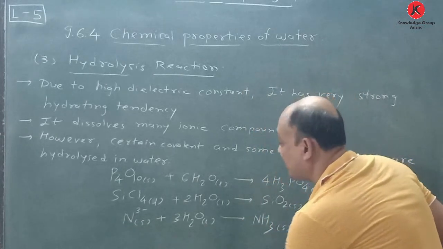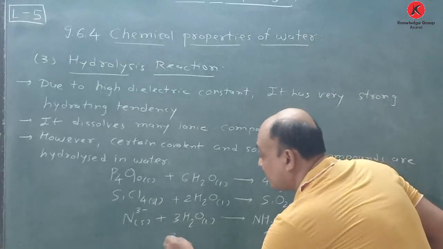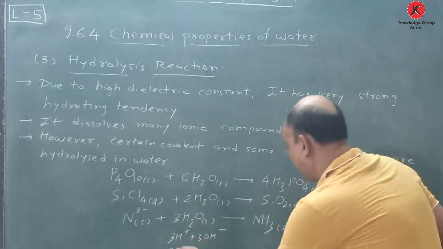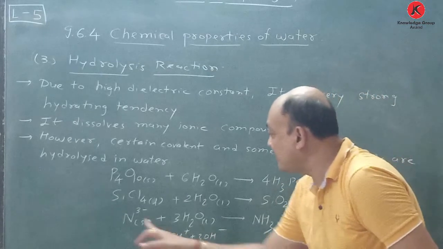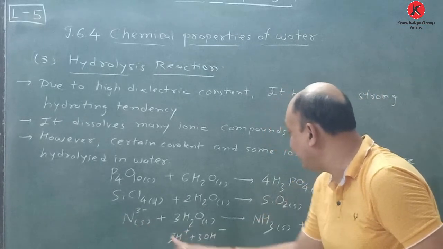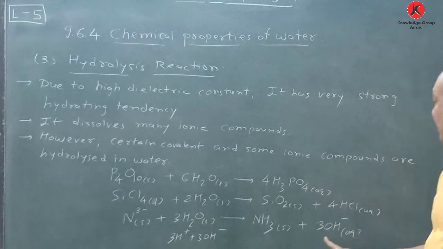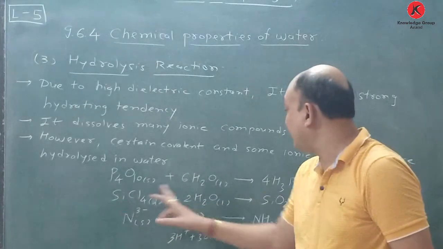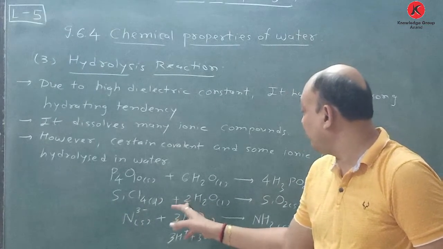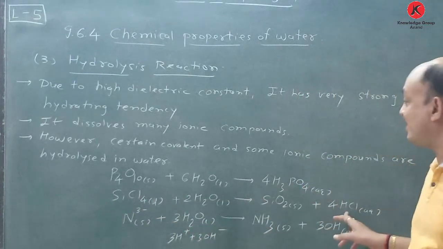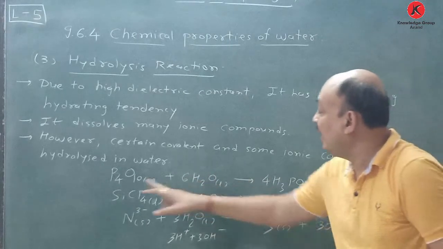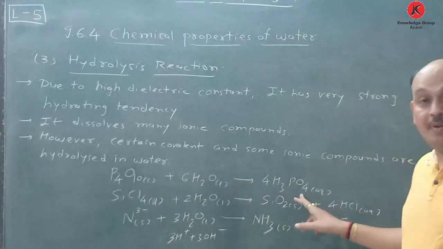Here you have to remember, it gives 3H plus and 3OH minus. So here H plus is there, N minus 3 is there. So NH3, which is nothing but ammonia, and 3 moles of OH minus aqueous. According to that, also SiO2 and 4 moles of HCl. The same way 6H2O, so 6 to 12, and here 4 is there, so 4H3PO4.